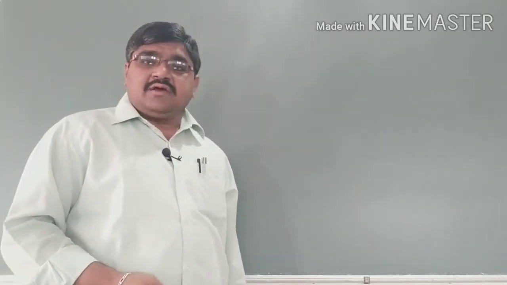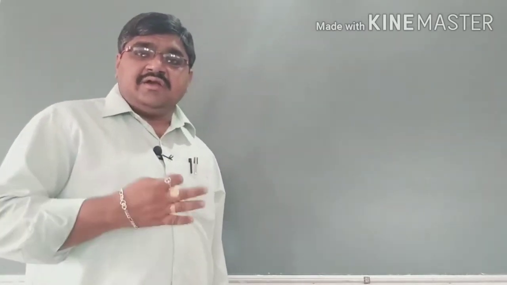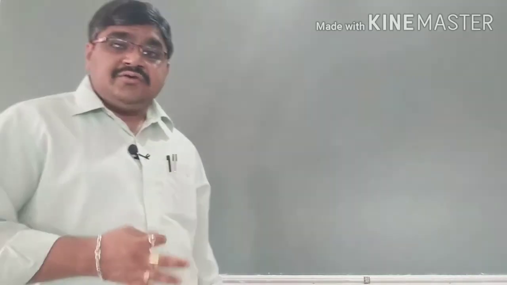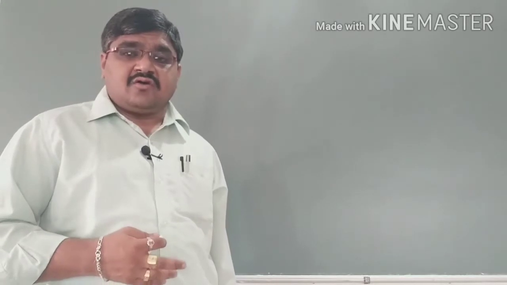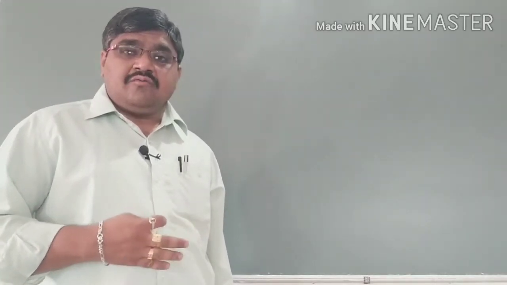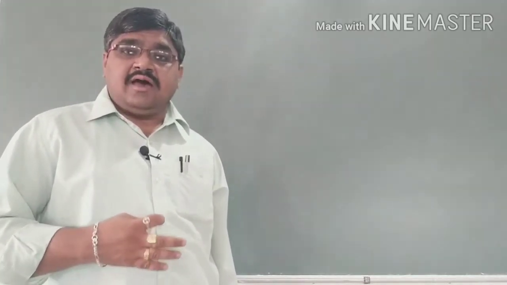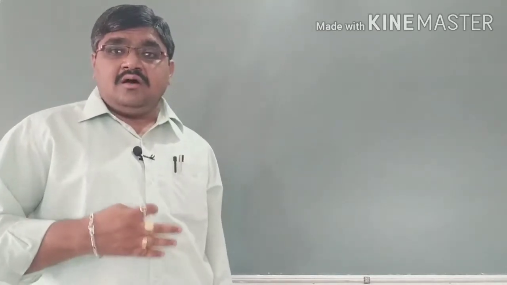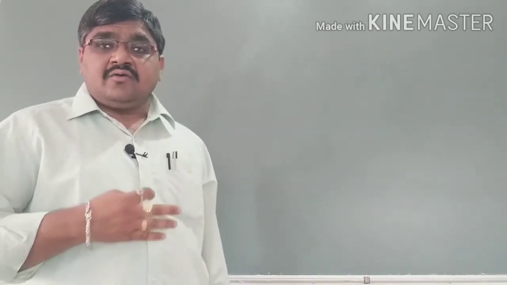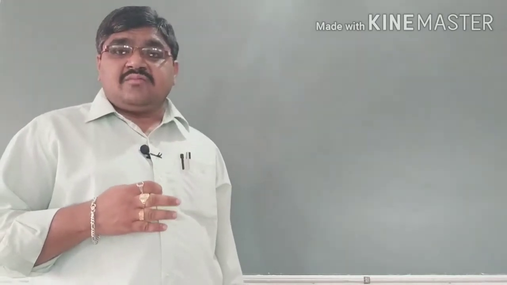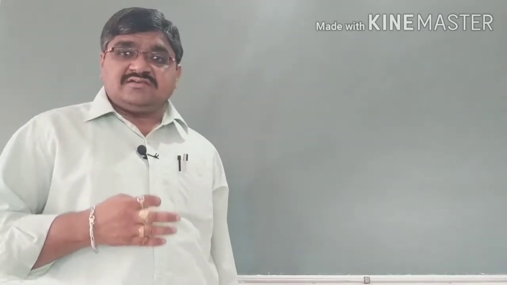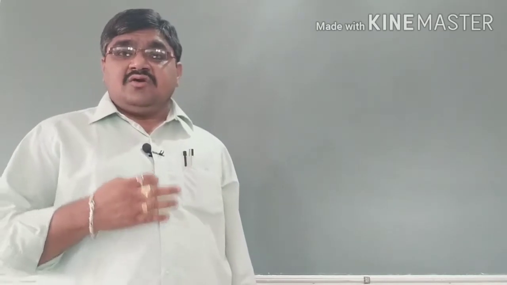Hetero means different, and trophic means nutrition, so they have a different mode of nutrition. All animals are heterotrophic.